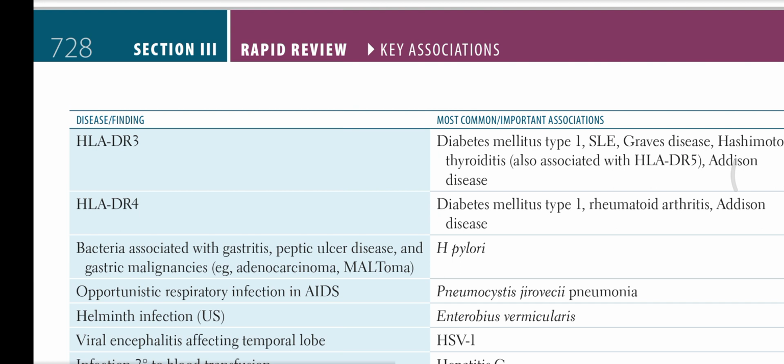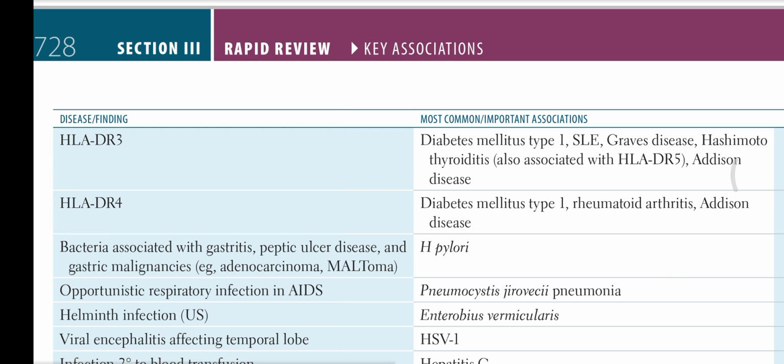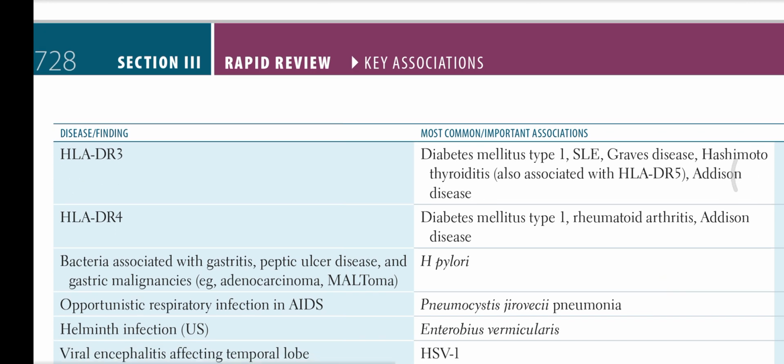Bacteria associated with gastritis, peptic ulcer disease, and gastric malignancy, adenocarcinoma, and MALToma, is H. pylori. HLA-DR4: diabetes mellitus type 1, rheumatoid arthritis, Addison disease. HLA-DR3: diabetes mellitus type 1, SLE, Graves' disease, Hashimoto thyroiditis. It is also associated with HLA-DR5 and Addison disease.